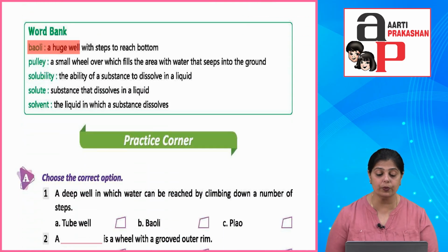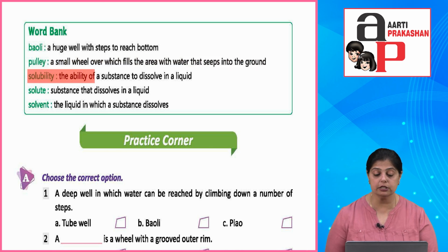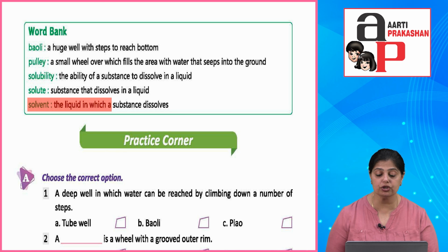Bowli is a huge well with steps to reach the bottom. Pulley is a small wheel over which a rope runs. Solubility is the ability of a substance to dissolve in liquid. Solute is the substance that dissolves in liquid, and solvent is the liquid in which a substance dissolves. Alright, so as I said earlier, do reread this chapter and don't forget to do the back exercises.